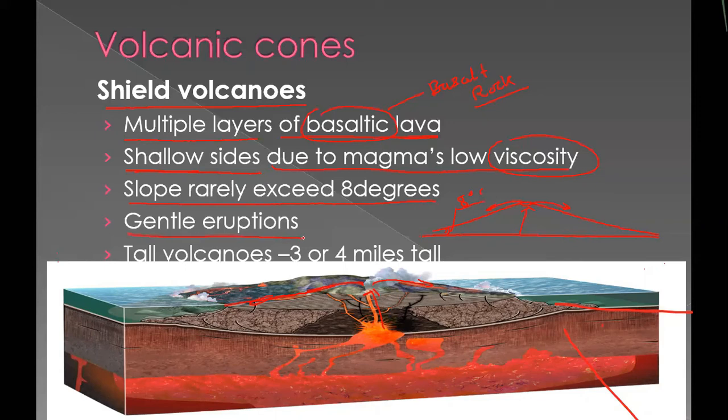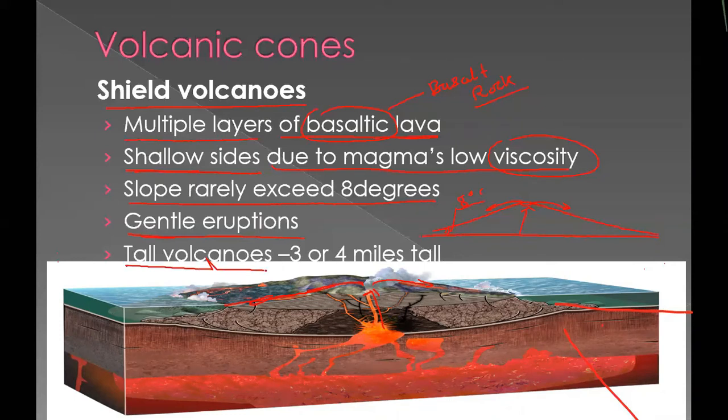Gentle eruption. What does gentle eruption mean? While erupting, it will not make any sound because it is a very liquid, low viscosity lava, so it comes out calmly and flows out on both sides very calmly. The opposite term for gentle eruption is violent eruption. Violent eruption means that when the volcano erupts, it gives sound. This type of volcano doesn't give any sound. It erupts very calmly.